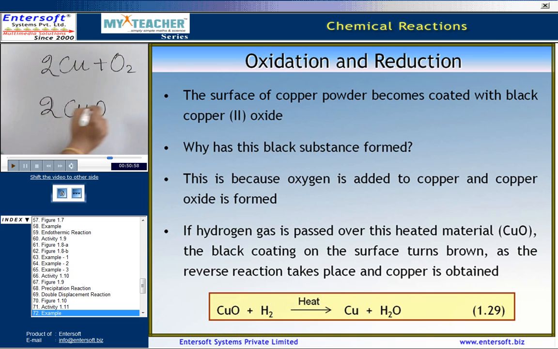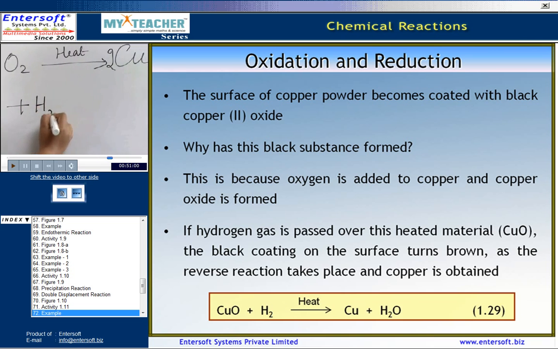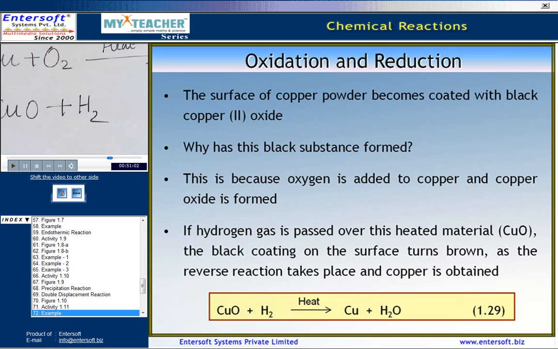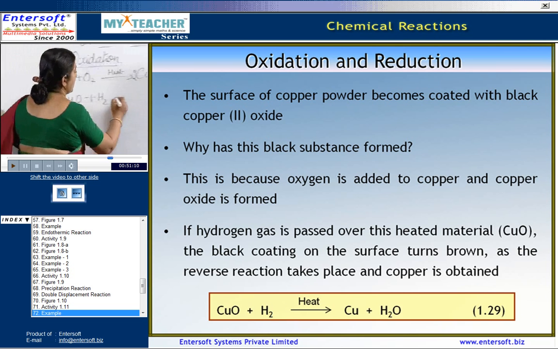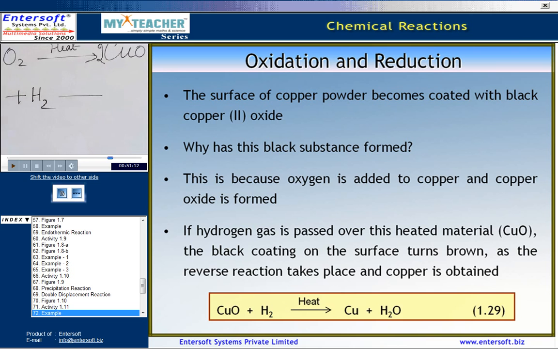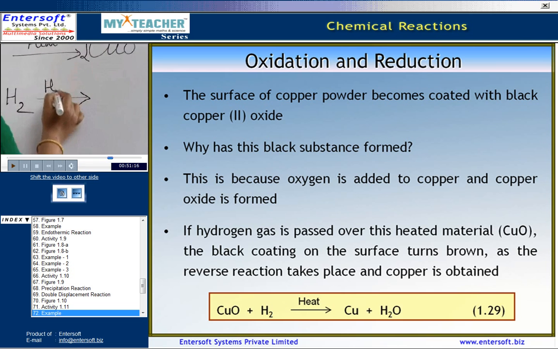If some amount of hydrogen gas is passed over this heated material, the reverse reaction takes place. What happens is, this gives rise to copper plus water.